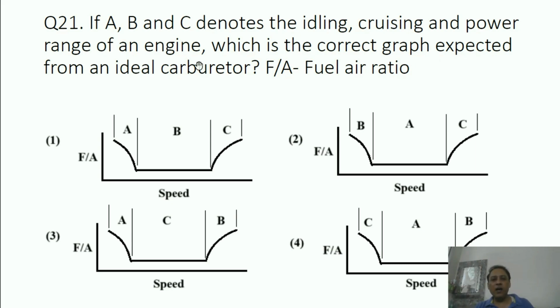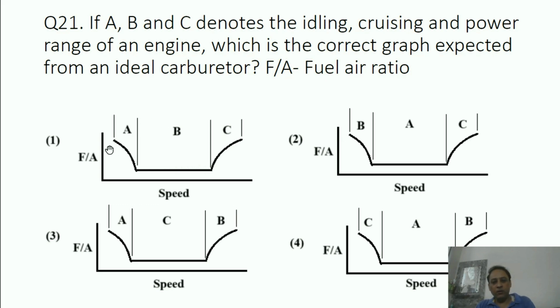So what is the correct graph expected from an ideal carburetor? Means the carburetor develops the air fuel mixture. So according to the condition, means it is idling, the engine is idling or cruising or running with high speed. According to that, the air fuel ratio is prepared by the carburetor. So what is the correct graph which is expected from an ideal carburetor? This is idling range, cruising range, power range.